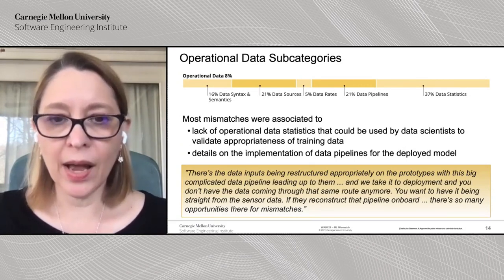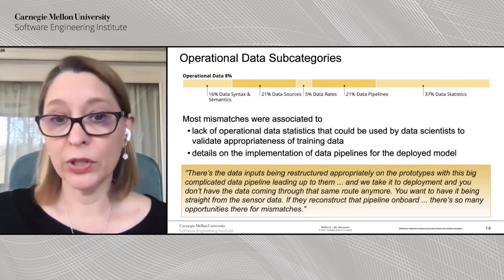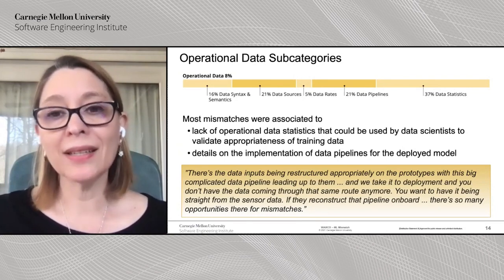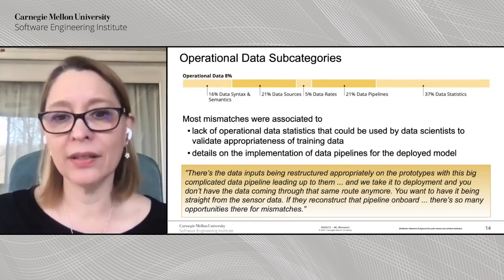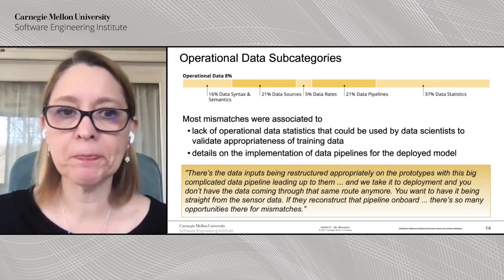So, for example, being able to understand the rates at which the data is coming is something that also led to mismatch, or being able to understand what the data pipeline actually looks like when the system is operational was something that led to a lot of mismatches.